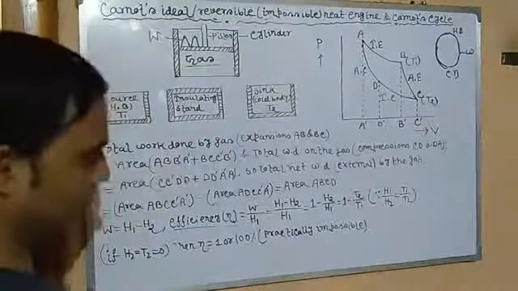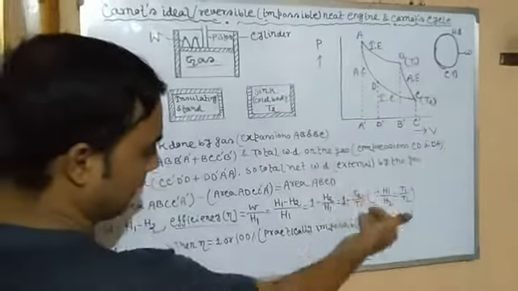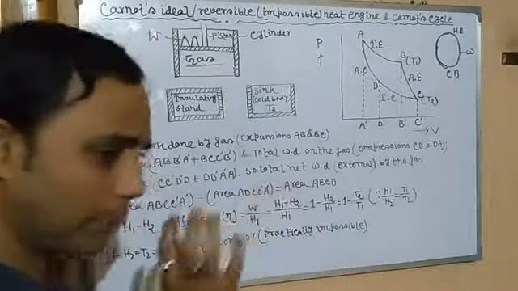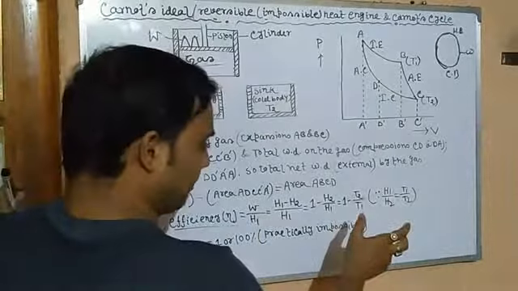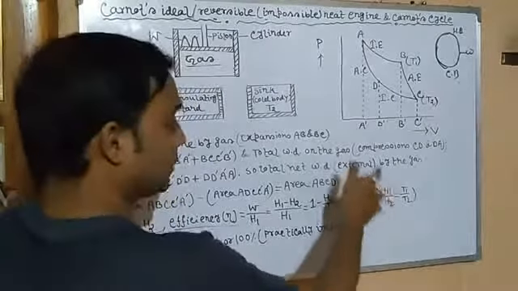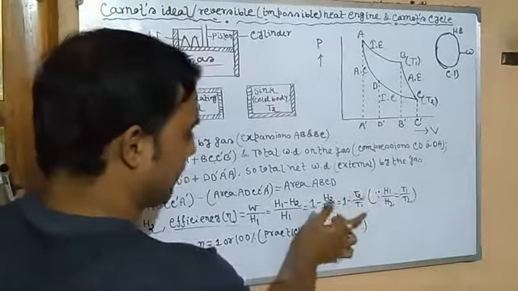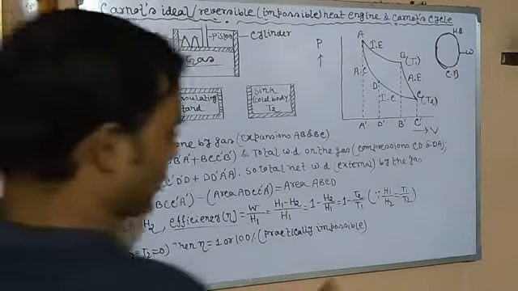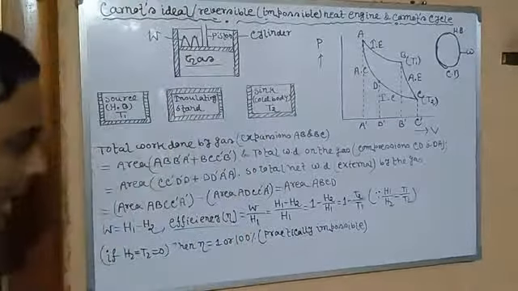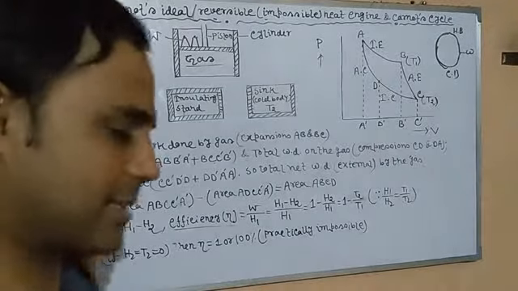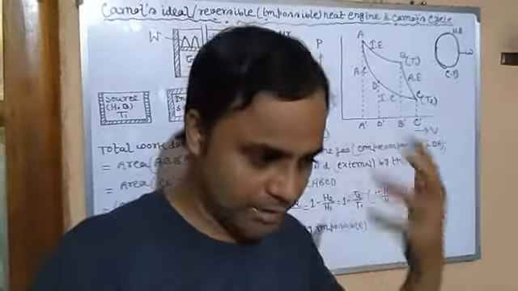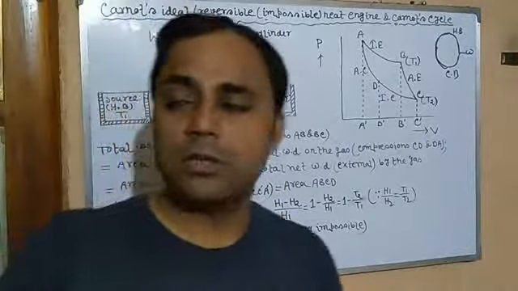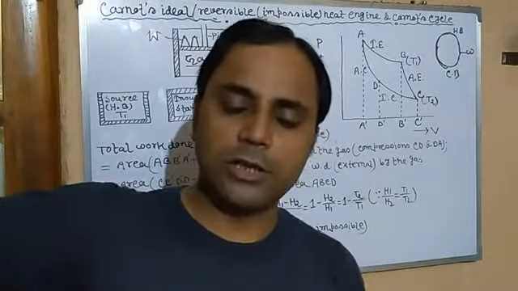H2 by H1 is equal to T2 by T1. We can say T2 is the temperature of the cold body and T1 is the temperature of the hot body, due to absorbing heat H1. So now you can say in practice it is not possible for T2 to be equal to 0. That is why in practical life, a heat engine, after absorbing some heat and doing some work, must give out some heat energy to the sink.